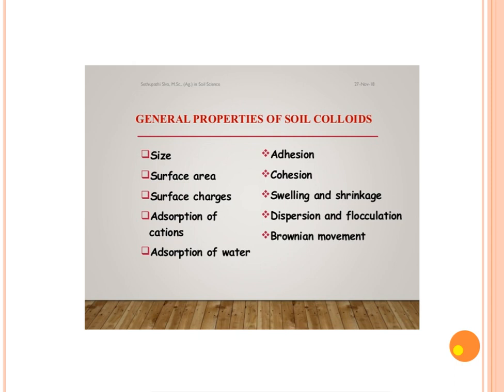Okay, what is size? The size of a colloidal particle, that we already know, is less than 0.001 millimeter in diameter, and it possesses colloidal properties. What do you mean by colloidal properties? These particles are always in a state of oscillation or continuous movement. Because of their small size, they are in continuous motion.